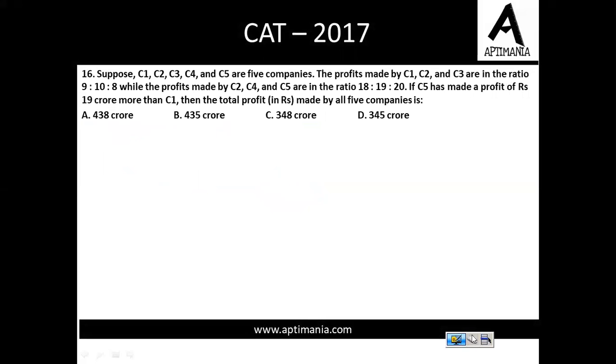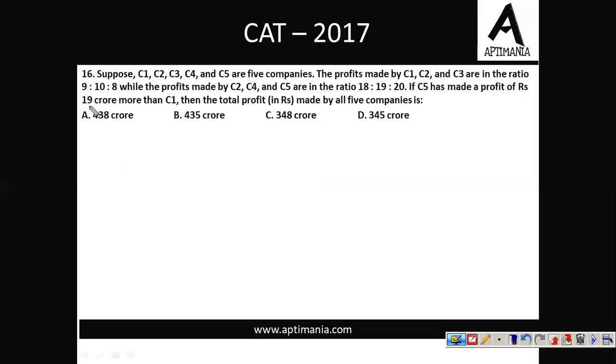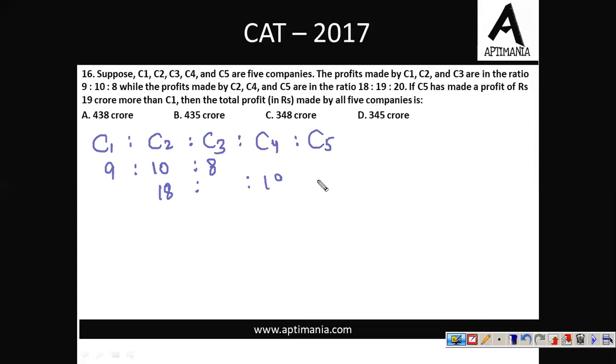Number 16 is on the screen. Suppose C1, C2, C3, C4 and C5 are 5 companies. The profit made by C1, C2 and C3 are in the ratio 9, 10 and 8. So let it be C1, let it be C2, let it be C3, then we'll have C4 and we'll have C5 as well. 1 to 3 ka ratio it's given to you as 9, 10 and 8. Similarly, for 2, 4, 5, the ratio is 18, 19 and 20, right?